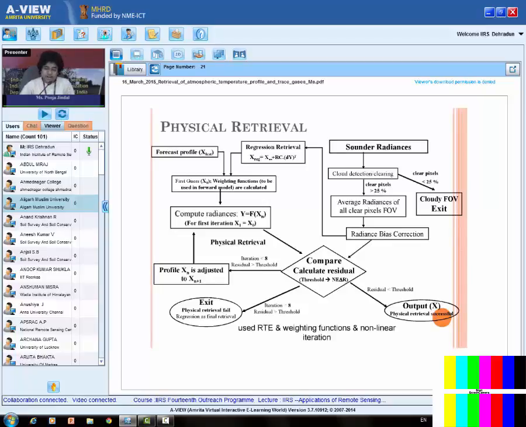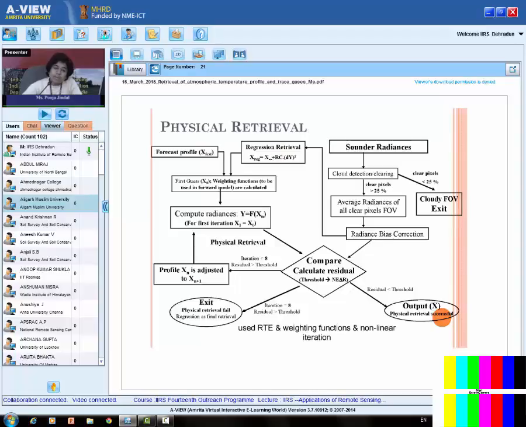Then comes the physical retrieval. In the physical retrieval, we are using the radiative transfer equation in many steps. So what we are doing over here is taking a first guess profile, as we have already mentioned, because my inverse problem is ill-conditioned. So I have to take a first guess profile. And the options for the first guess profile: either I can take the forecast profile. Forecast profile is the output of the numerical weather prediction model that we continuously get. Either I can use the forecast profile or I can take a regression retrieval.